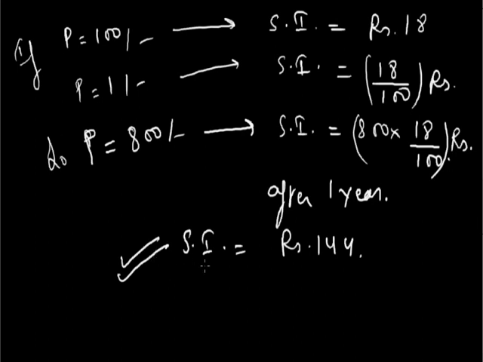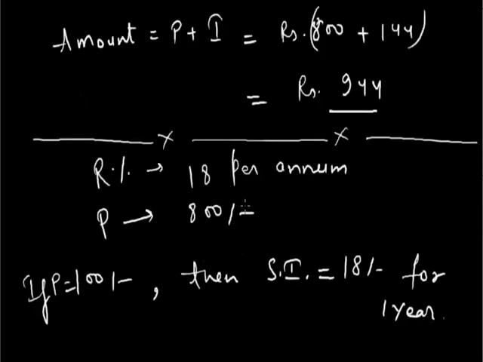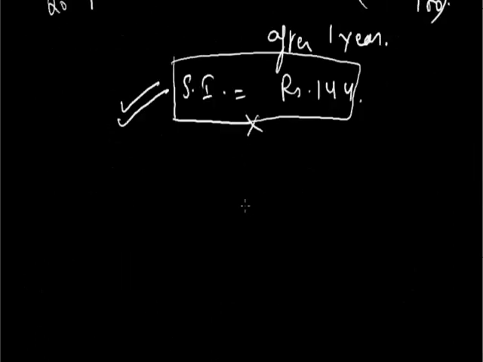Alright, you can see that by both methods, the unitary method and the formula, we get the same result: SI is equal to rupees 144. And you can also see that the unitary method is a long method. So instead of using the unitary method, we directly use the formula for calculating the simple interest.